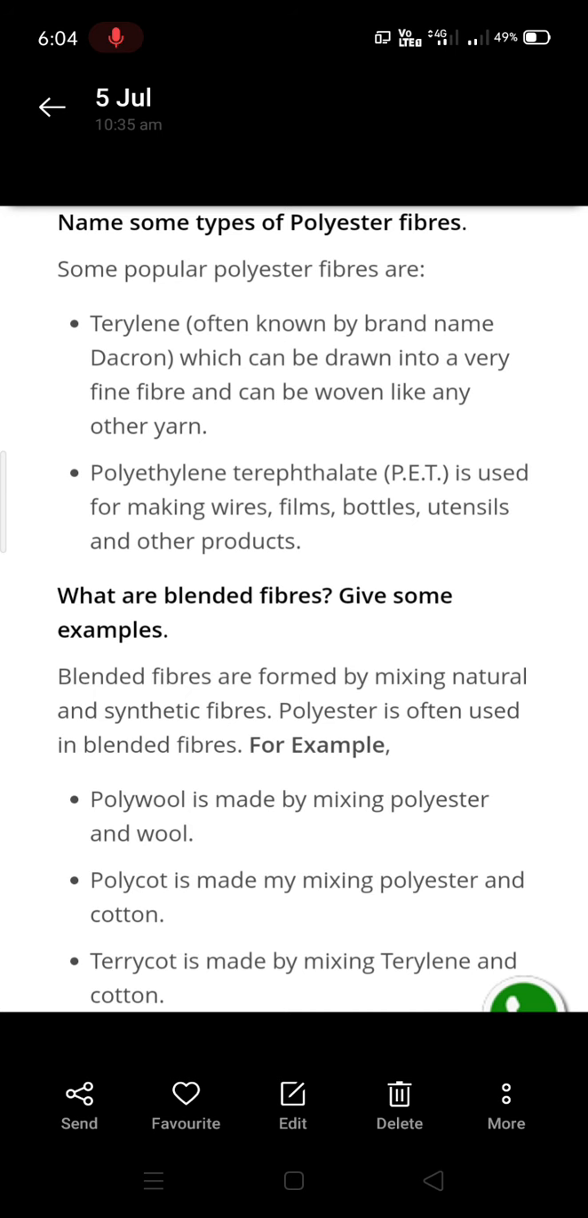And from this polyester, new types of fabrics can be prepared, which are called blended fibers. So blended fibers are formed by mixing natural fibers and synthetic fibers. So there are three examples for this. First one is polywool, polycot and terrycot. Polywool is prepared from polyester and wool. Polycot is made by mixing polyester and cotton. Terrycot is made by mixing terling and cotton.